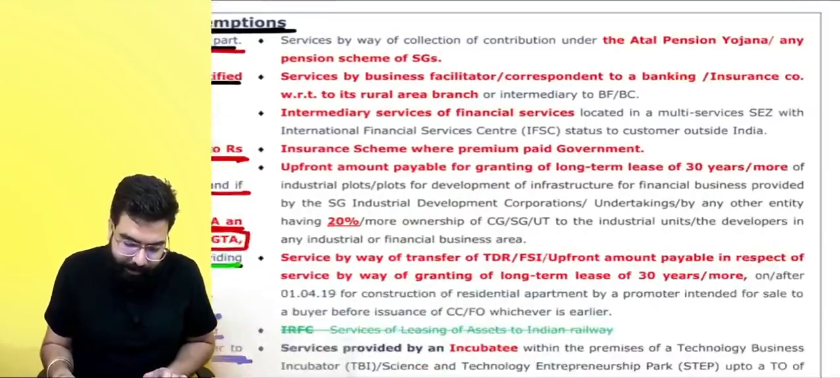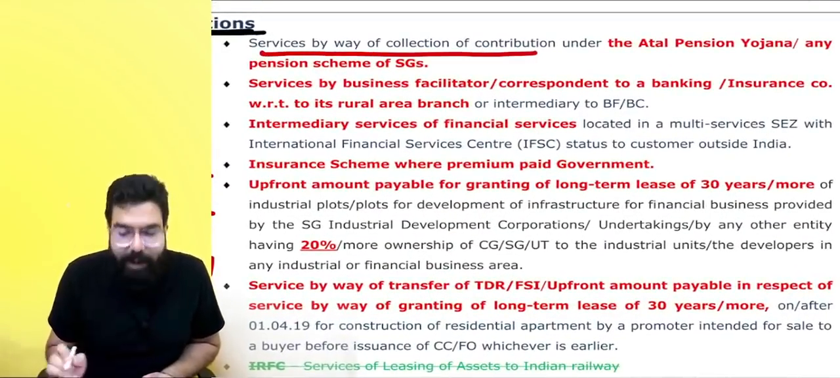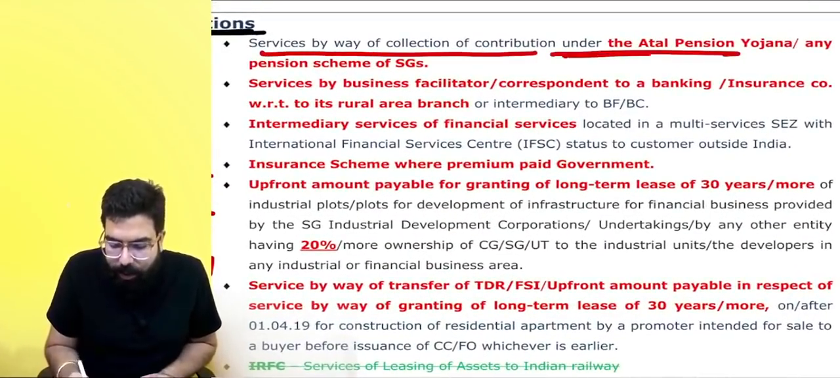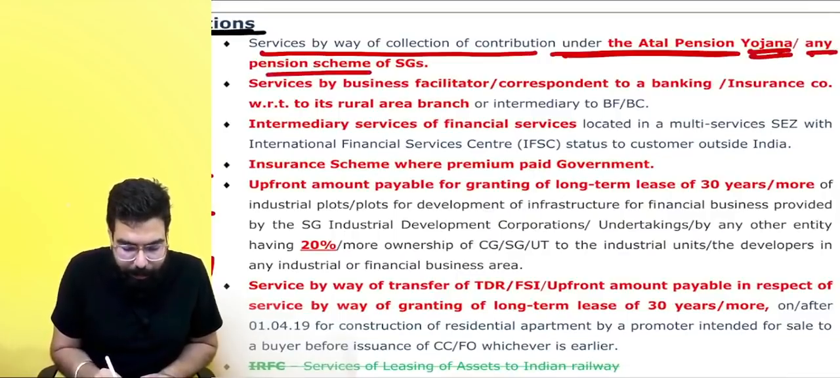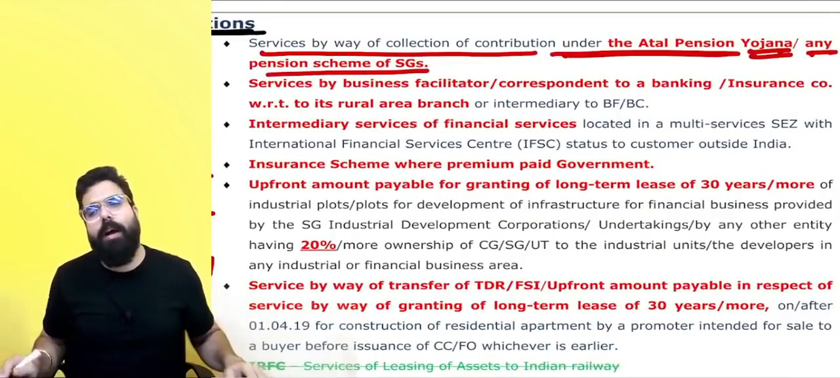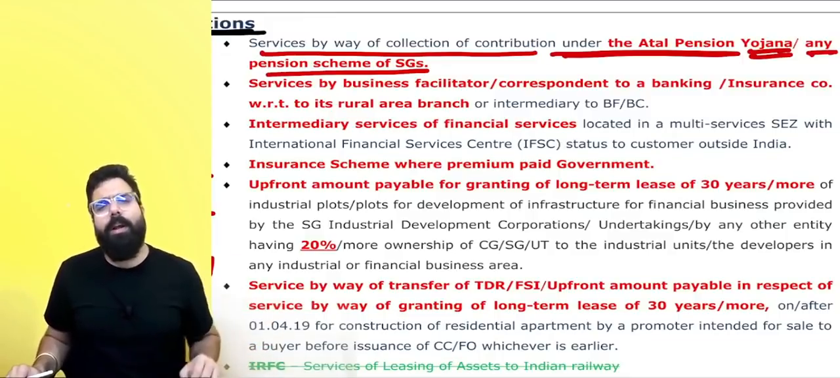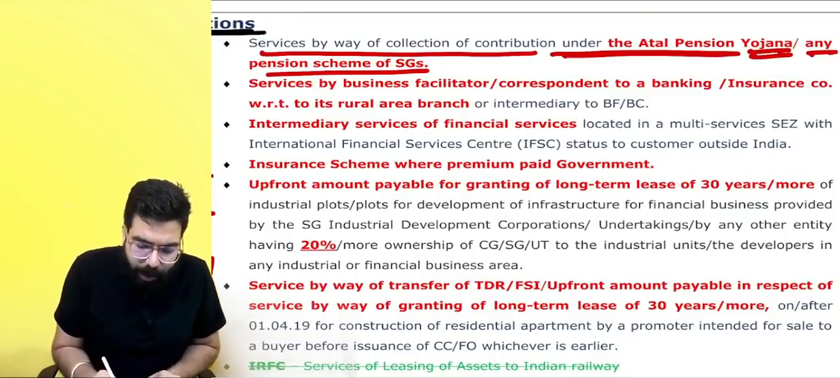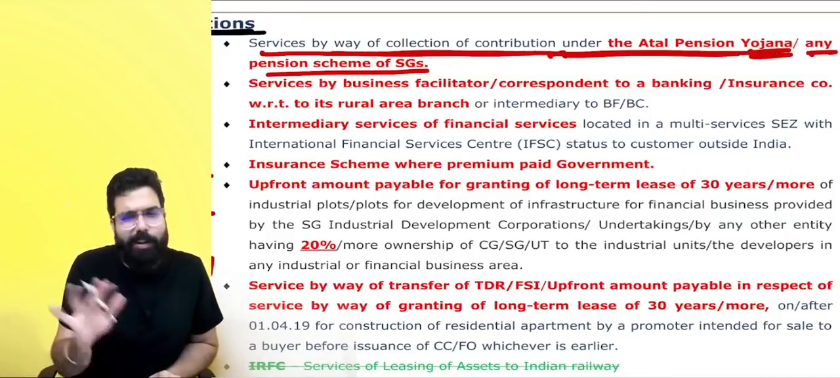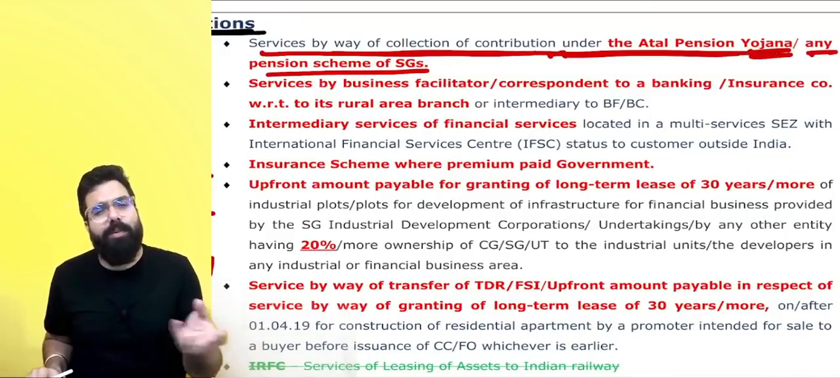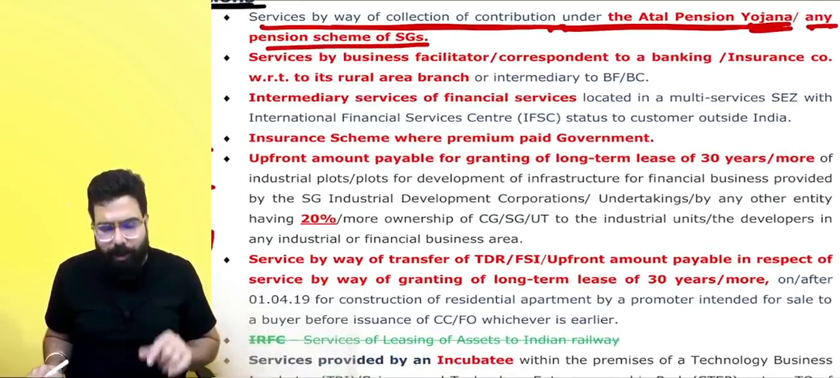Next. Services by way of collection of contribution under the Atal Pension Yojana or any pension scheme of the state government. So under the Atal Pension Yojana, under the Pension Yojana, whatever is the services by way of contribution under the Atal Pension Yojana, there will be no GST. For those collection charges, etc., which are taken, there will be no GST.